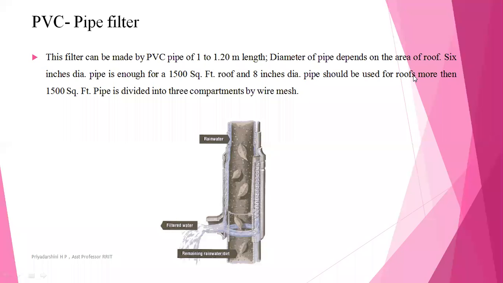If it has a larger roof area, we will provide a larger diameter, and if it has a small roof section, we will use a smaller diameter of the PVC pipe. We will use a 6 inch diameter PVC pipe when the roof area is 1500 square feet. The pipe is also divided into 3 compartments with wire mesh. At the sides, and everywhere, we will use wire mesh.